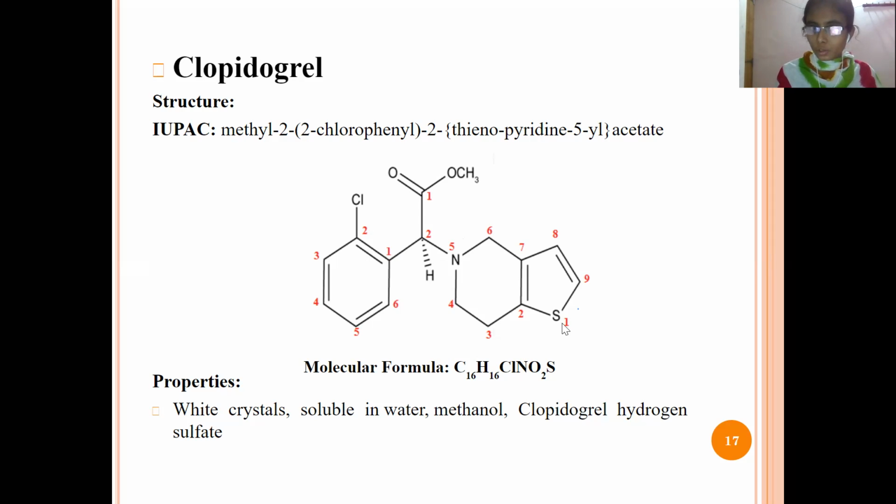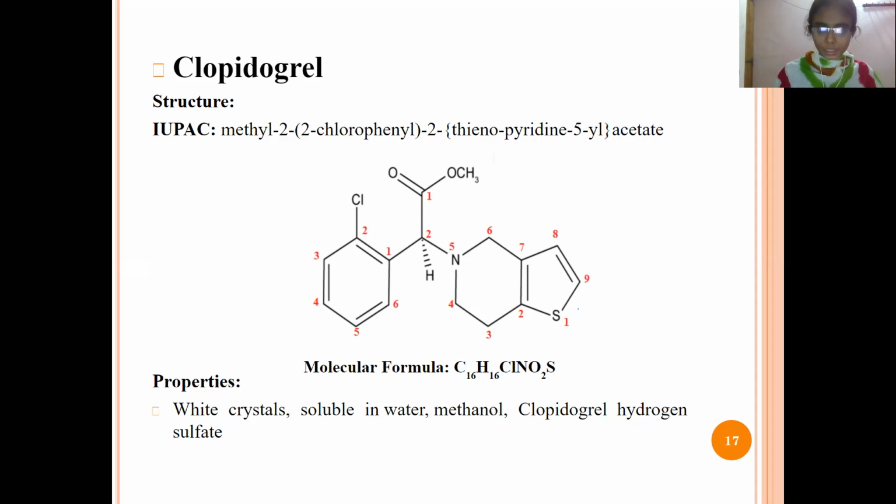Thieno means sulfur. So thio means the name of the sulfur atom, so it is named thienopyridine. In which position is it attached? It is the fifth position. See here, in the fifth position it is attached to the methyl group. So it is named thienopyridine 5-yl acetate. So it is methyl 2-chlorophenyl and 2-thienopyridine 5-yl acetate.